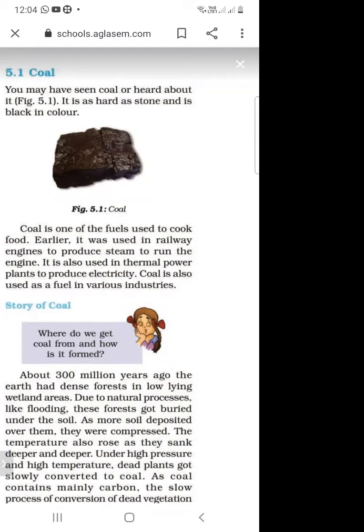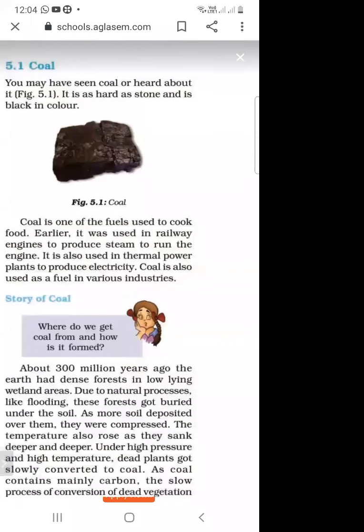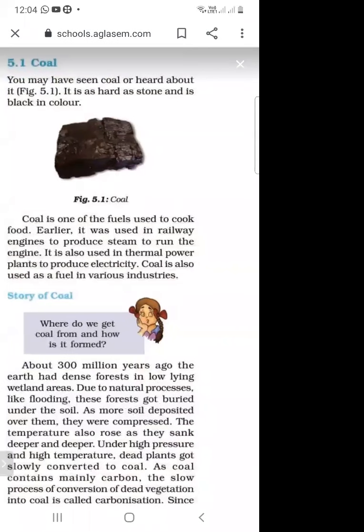And what is the use of coal? It is used to cook food, and it is also used in railway engines to produce steam, and it is also used in thermal power plants to produce electricity. And coal is also used as fuel in various industries.